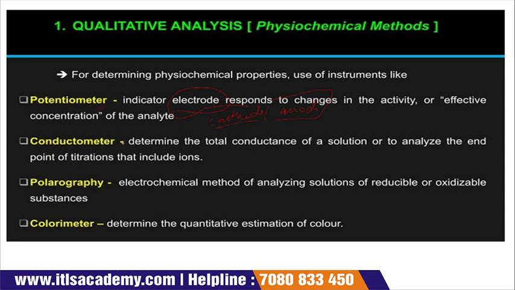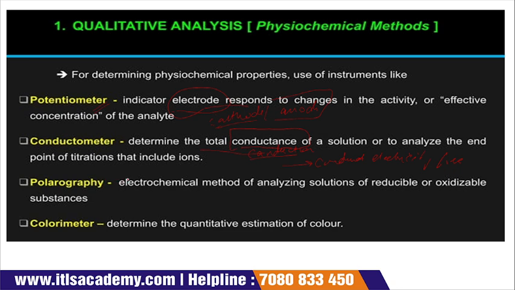Okay. And then second is we go with the conductometer. Conductometer determines the total conductance of a solution. What is conductance? We talk about the conductor. What is the function of a conductor? A conductor is basically something which can conduct electricity. And why does it conduct electricity? Because it is having free electrons. Just because of these free electrons, it has the power to conduct electricity, and that is called total conductance of a solution.